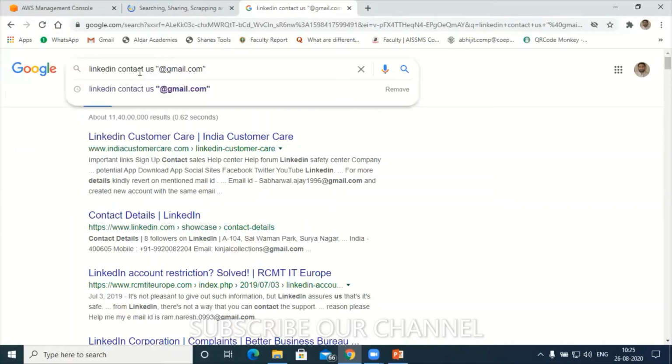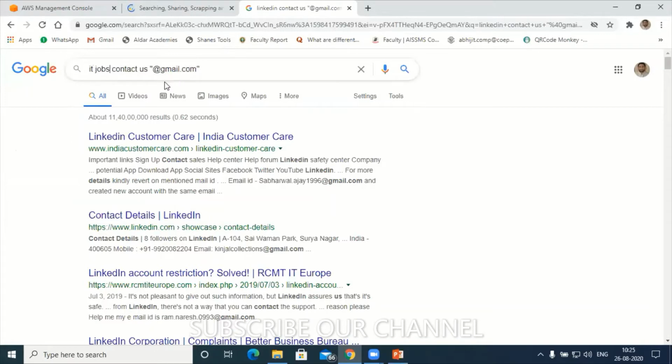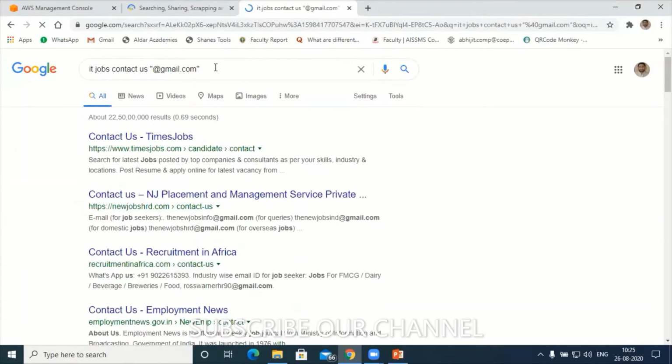Let's say I will do IT jobs here. I will type IT jobs. Okay, IT fresher jobs. But make sure that the email which ends with Gmail should always be in the double quote here. So let me enter again. Hold on. Now again you can see it has changed the page.